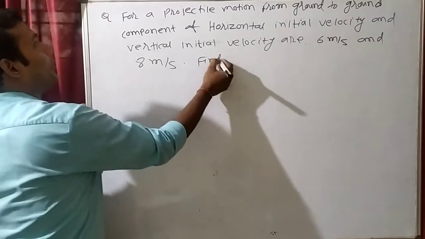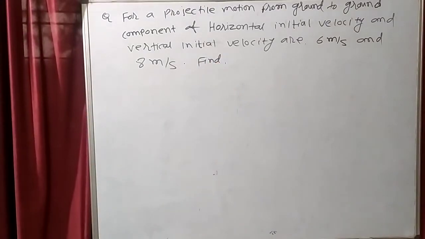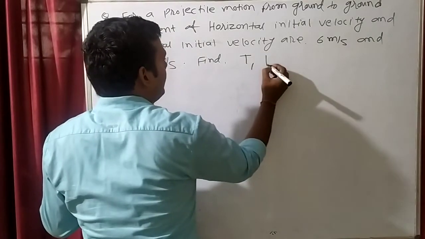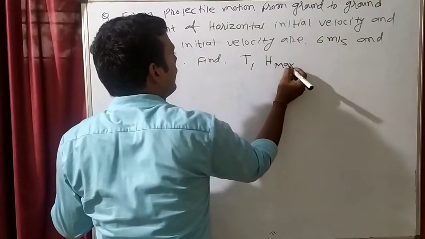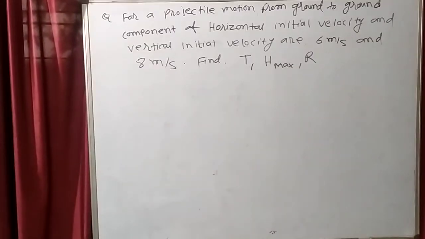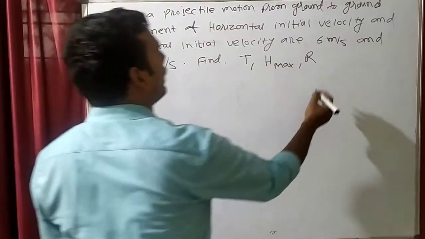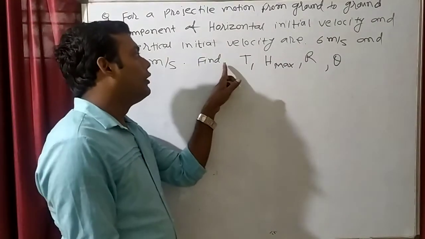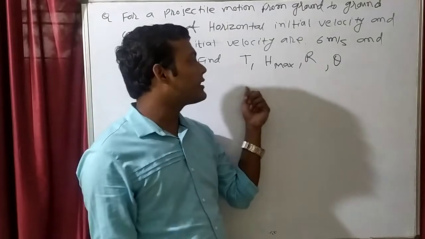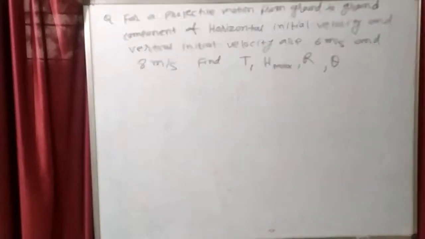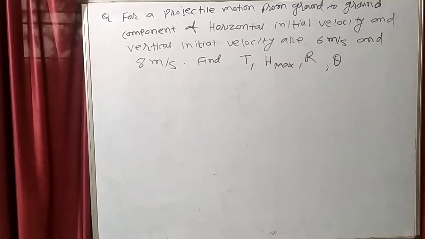Find what you have to find. You have to find many things in this also. Find time of flight, H maximum, range, and angle of projection. How many things you have to find? Capital T means time of flight, H max means maximum height, range, and angle of projection. Okay? How will we find?